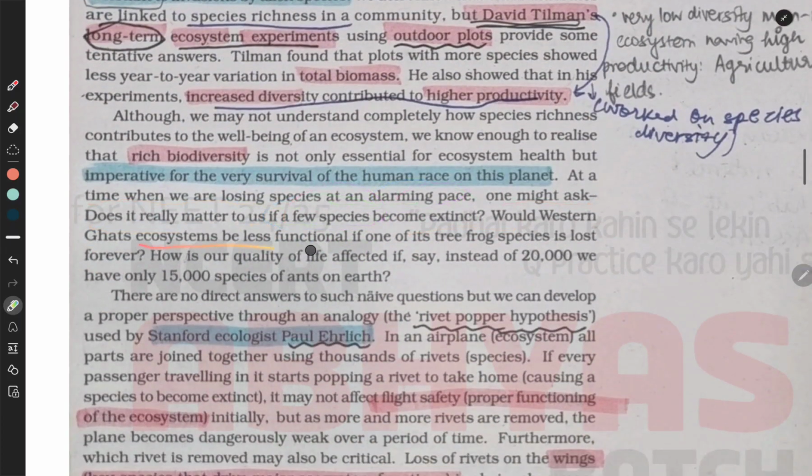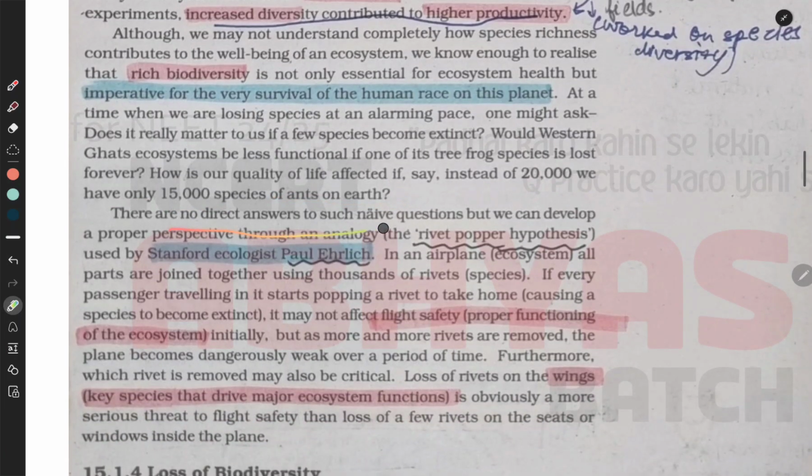Would the Western Ghats ecosystem be less functional if one of its tree frog species is lost forever? How is our quality of life affected if instead of 20,000 we have only 50,000 species of ants on earth? There are no direct answers to such naive questions,